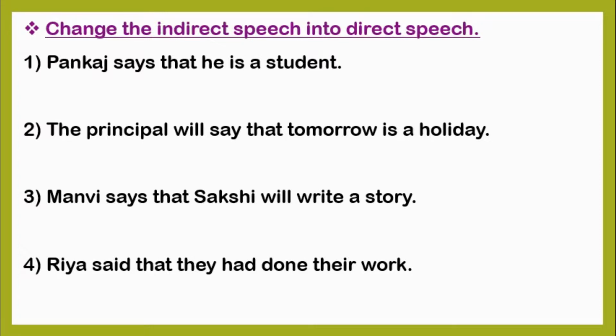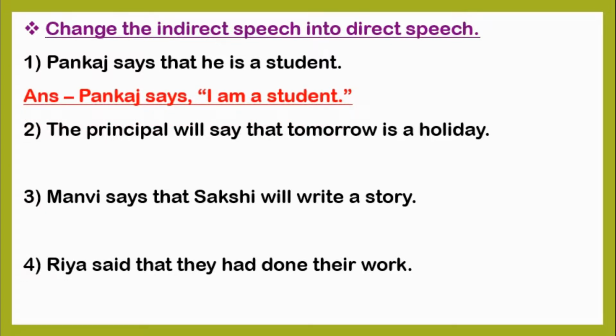So the first question, Pankaj says that he is a student. Here, instead of the conjunction that, we use double inverted commas, and the tense and pronouns are changed, so the sentence will become, Pankaj says, "I am a student."